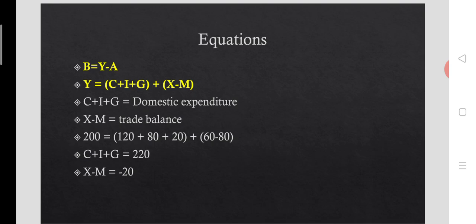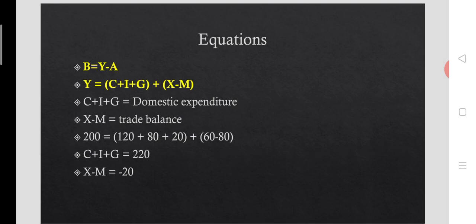That means C is the consumption expenditure, I stands for investment expenditure, G stands for government expenditure, plus X minus M, that is the export minus import. So total income is equal to the total expenditure plus the trade balance, and C plus I plus G is equal to the domestic expenditure, X minus M is the trade balance.